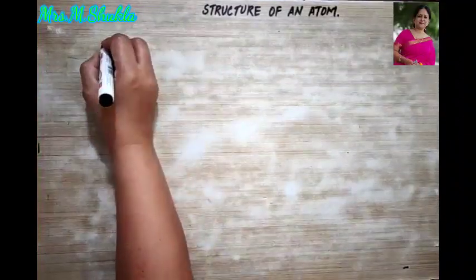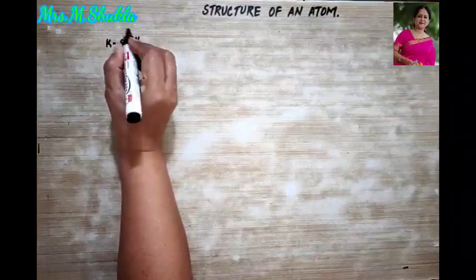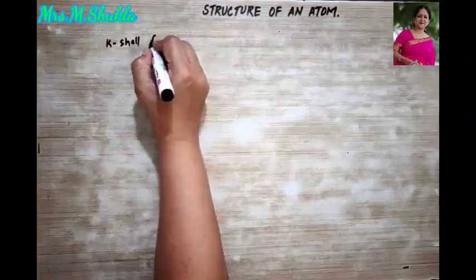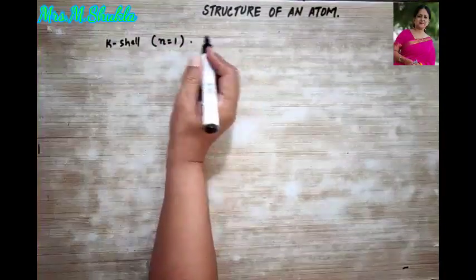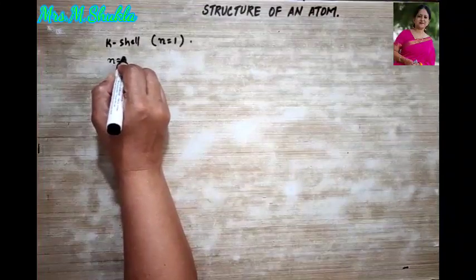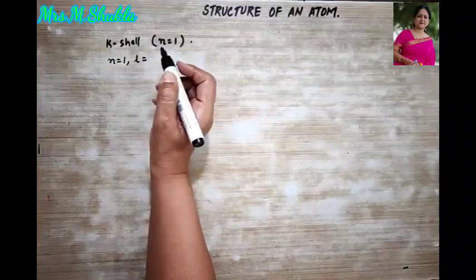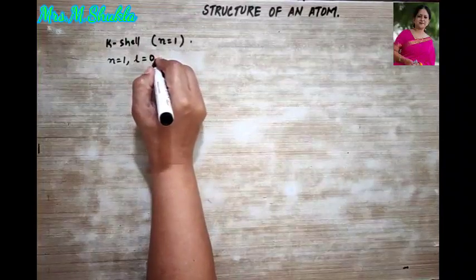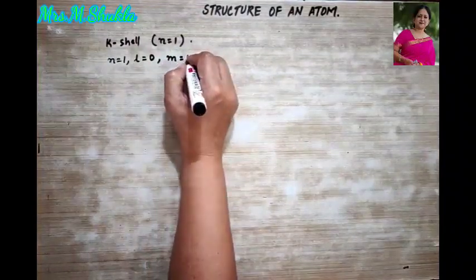Let us talk firstly about the K shell. Do you know which is the K shell? That is the first shell. So what do we write over here? n is equal to 1 shell. If n is equal to 1, then your azimuthal quantum number will be equal to how much? 0. Then what will your magnetic quantum number be equal to? 0.